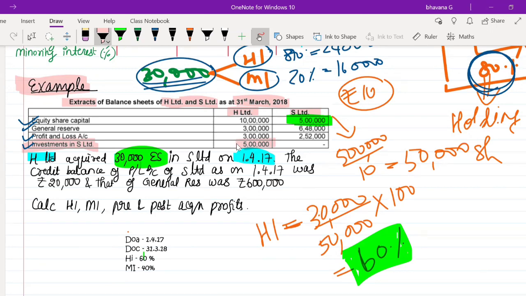So investments are not a deciding factor. Equity shares are the deciding factor for holding interest and minority interest. Yes, so now we have taken all the general information. So now let's start by preparing our working note number 1.